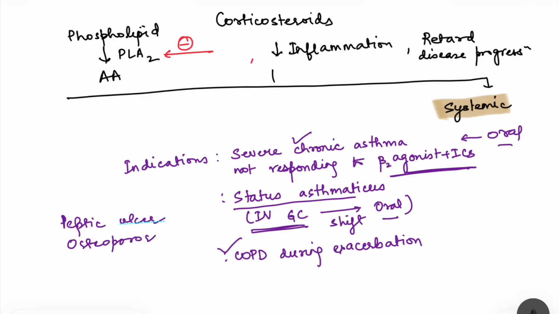So these are the various side effects which can occur with steroids. Then glaucoma also. Then growth retardation. Remember that steroids, even inhaled steroids, are not preferred in children because of the risk of growth retardation, right? So in children, which one will be preferred? It will be leukotriene receptor antagonist.